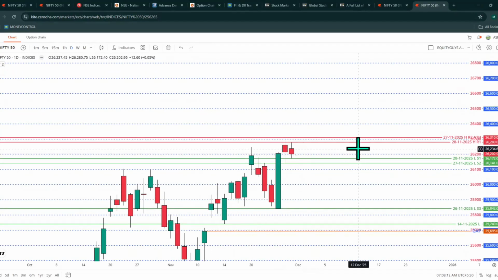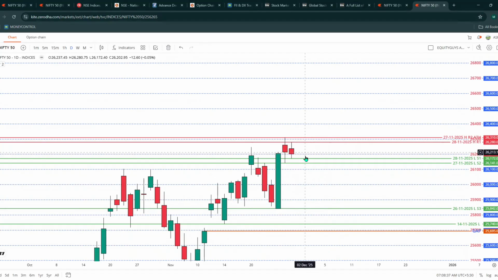The candles are making higher high formations and we are near all-time high. That's why we are seeing some red candles or profit booking, but it's not permanent. So we are heading towards the upper side. Keep your call options and put options ready to trade when you see your setups. Trade your setups, not your views or my views. With this, the data is a buy on dip market.